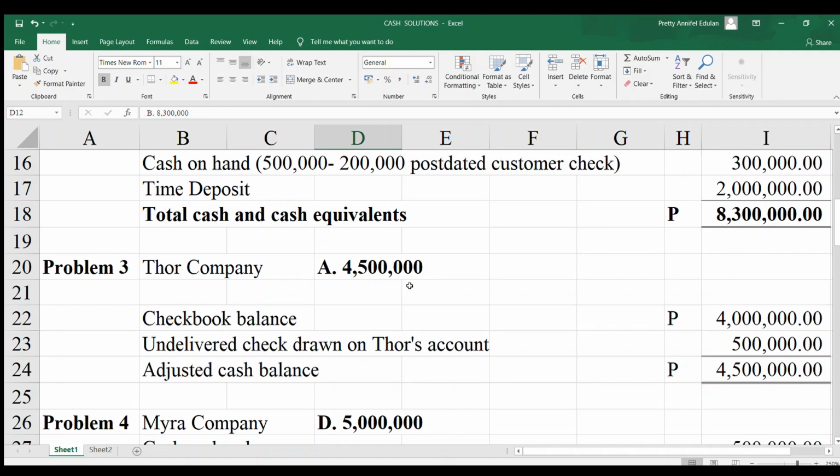So it is an undelivered check. It should be restored to the cash balance by debiting cash and crediting accounts payable. Again, why do we debit cash and return it? Because the cut-off period is December 31, but we gave the check to the supplier only on January 15. So as of December 31, cash is still intact. So this 500,000 should be included as part of our cash.